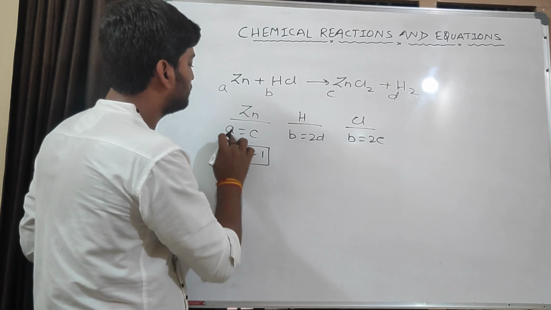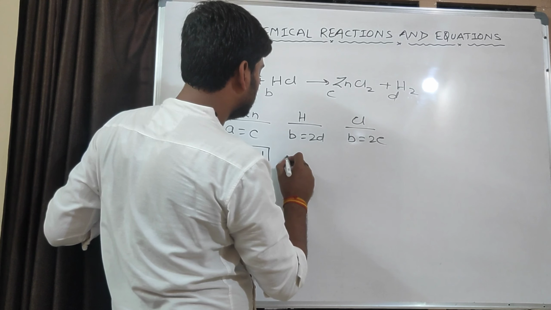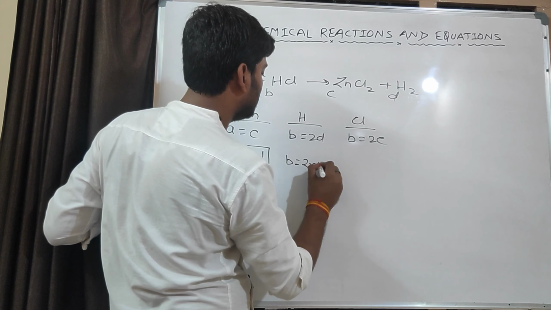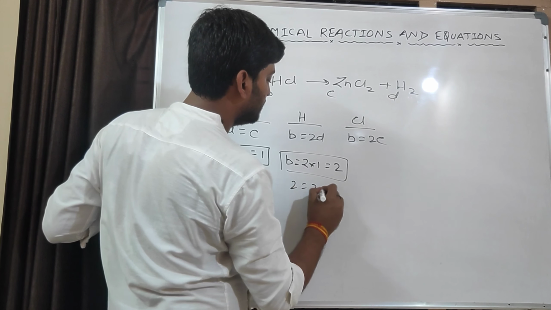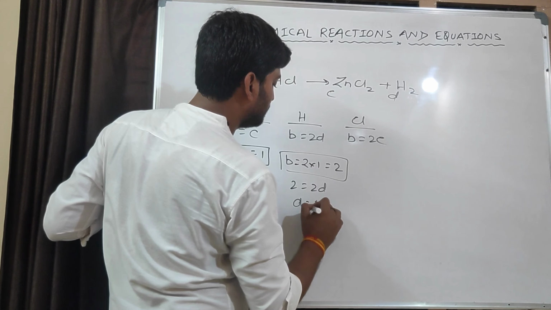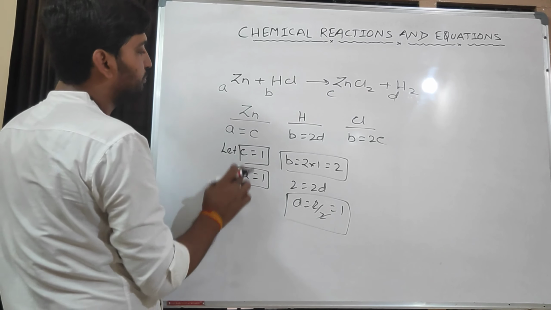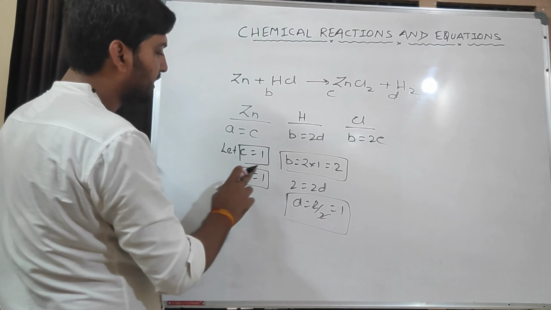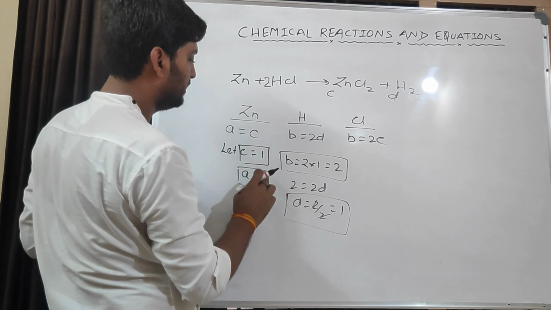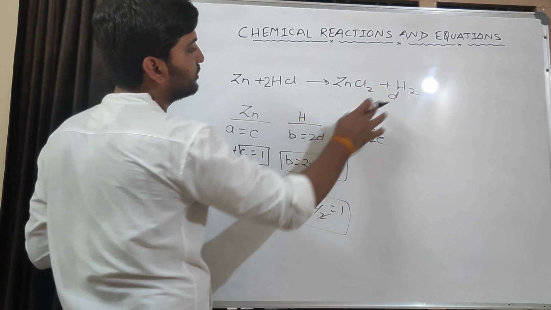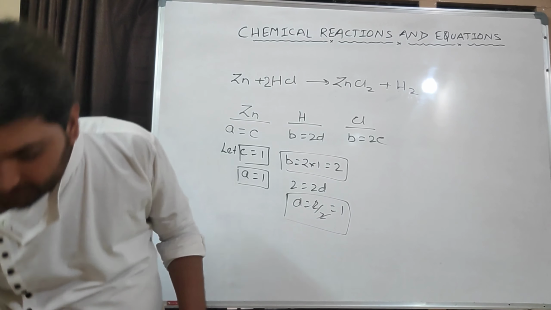So when C is equal to 1, A is also equal to 1. Here B is equal to 2 into C, 2 into 1, that is equal to 2. So B is equal to 2. If B is equal to 2, D is equal to 2 by 2, that is equal to 1. So we got all the things A, B, C, D. A is 1, so no need to write. In place of B we need to write 2. C is 1, no need to write. D is also 1, no need to write. Check, this reaction is balanced now.